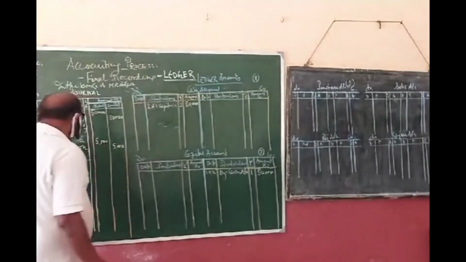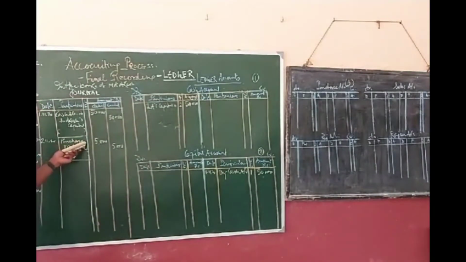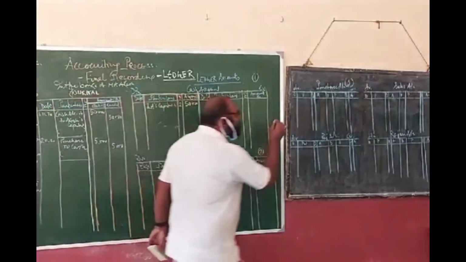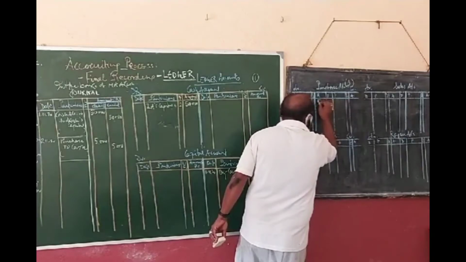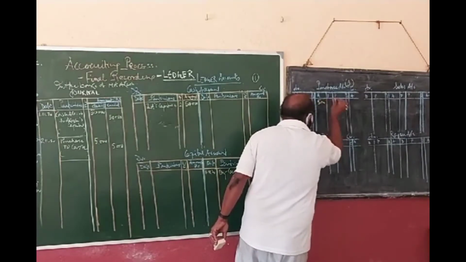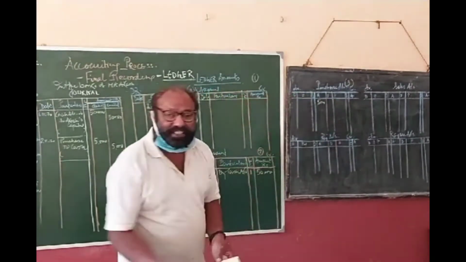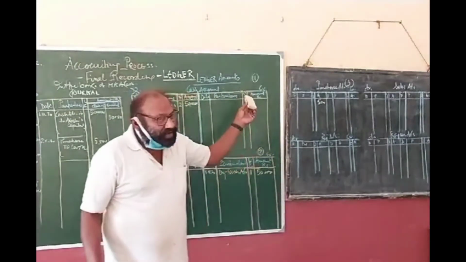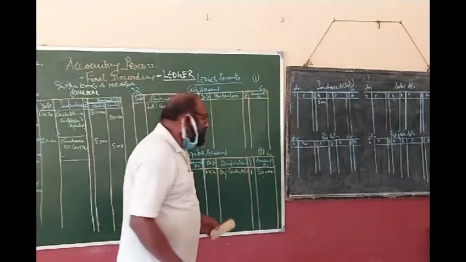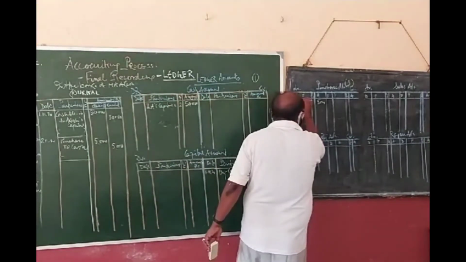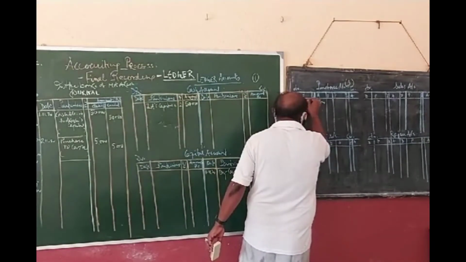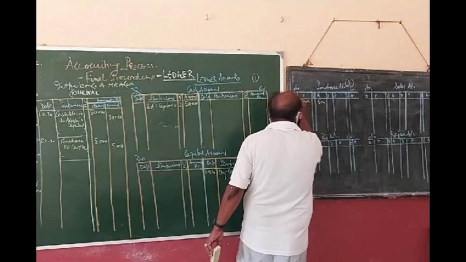Now think, how would I record? Purchase account debit to cash. So the purchase account is debited. In which part should I write? I should write in the debit side of the purchase account, this amount. In which name? It should be to cash. Clear? To cash. Clear? What is the date?